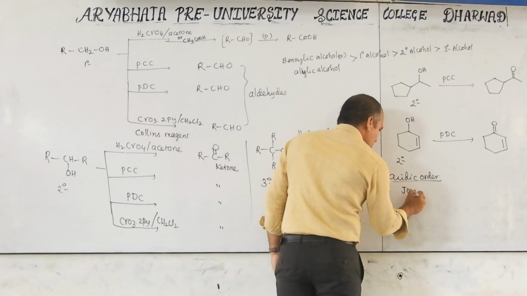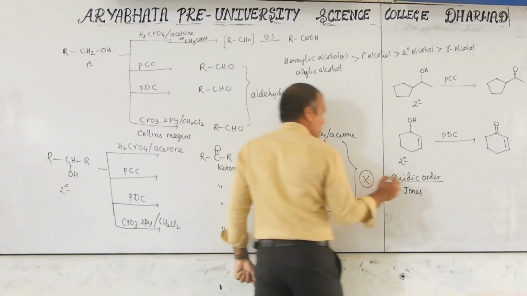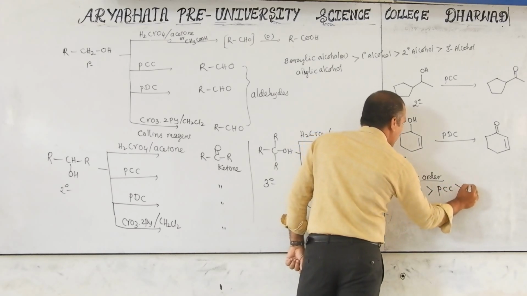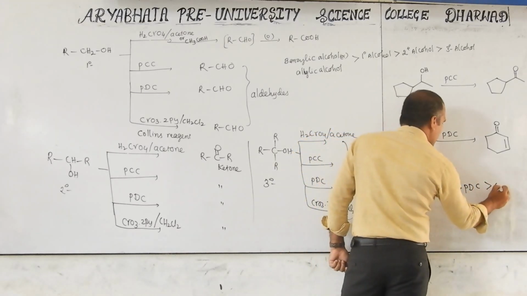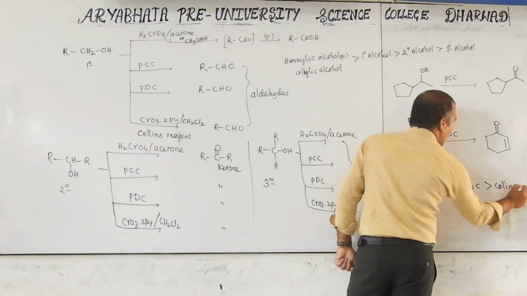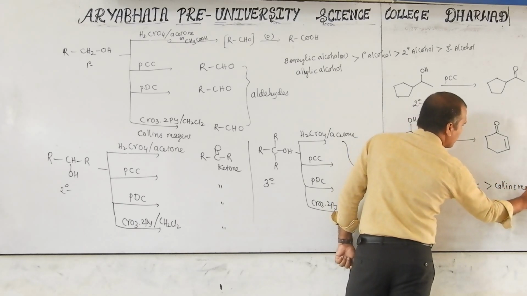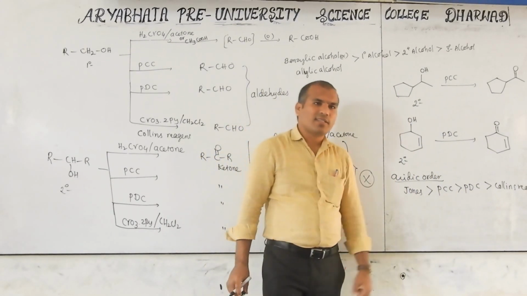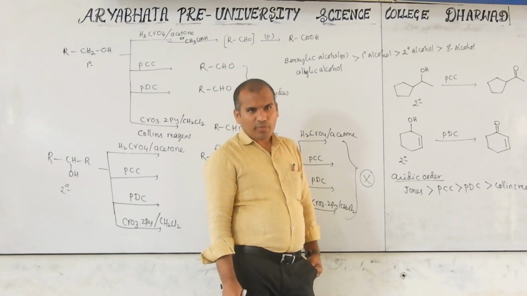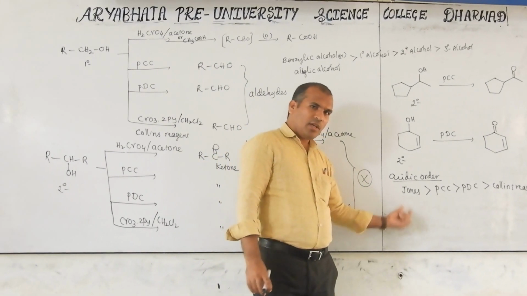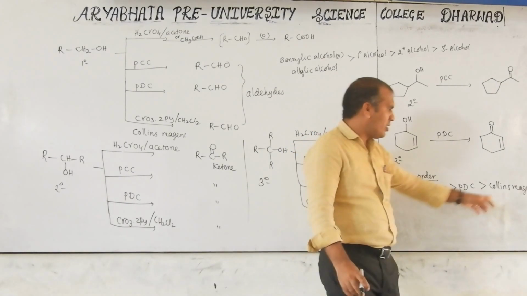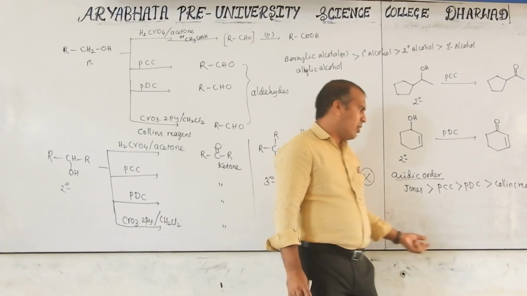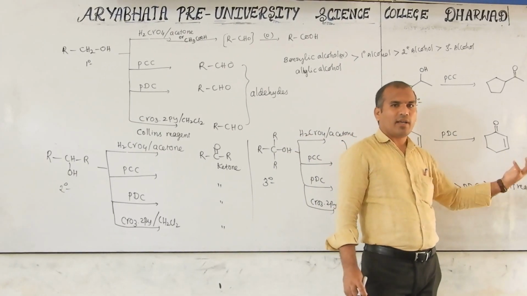Jones reagent. This is called Jones reagent. Jones reagent is the most acidic. After that PCC, after that PDC, after that Collins reagent. This may also be asked. Now I gave it in the form of acidic order. In the examination they may ask it as a pH value. Which has the lower pH? Jones reagent. Which has the higher pH value? This one. Because for a stronger acid the pH should be lower, and for a weaker acid the pH should be higher.